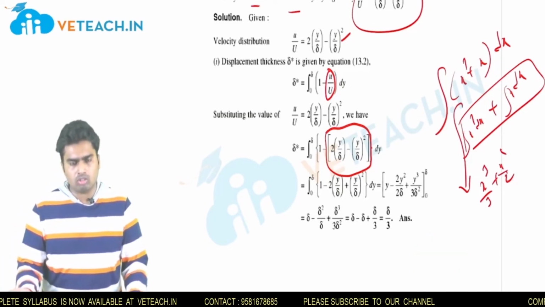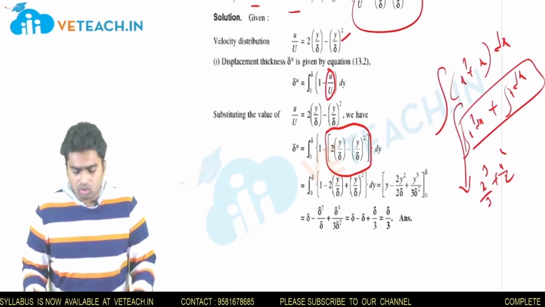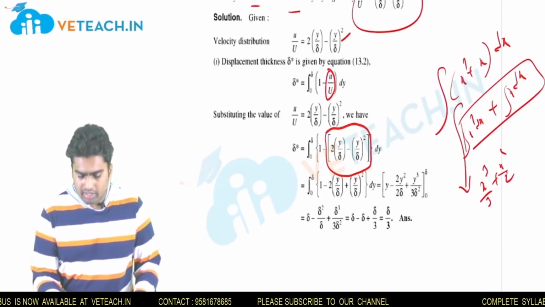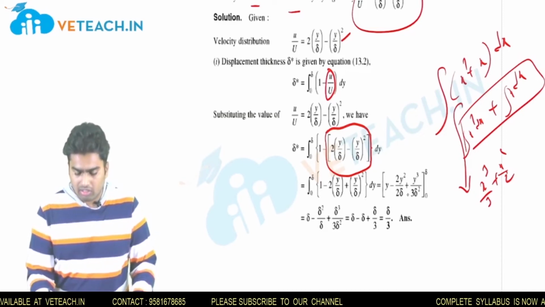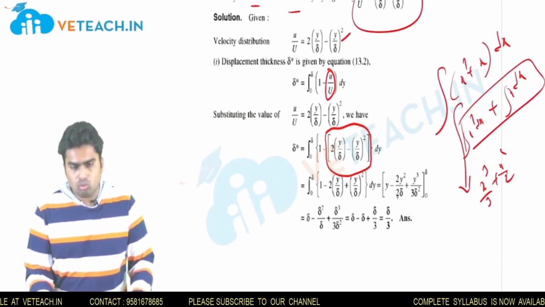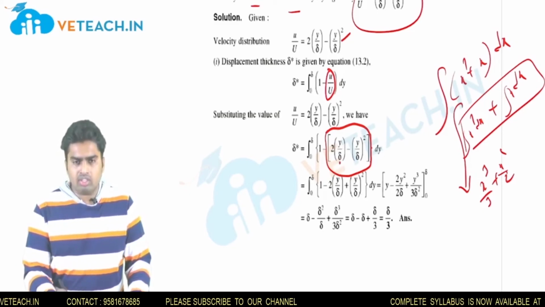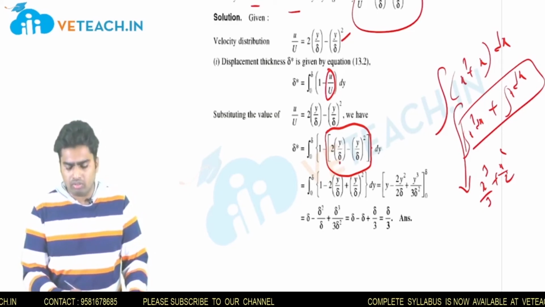Of course, we will get some constant also, but we will neglect that constant here. So if you see here, we will get the integration of y by delta. What is the integration of 2 into y by delta? It will be y square by 2. We are not doing integration for delta because it is a constant value, so we are keeping it out.